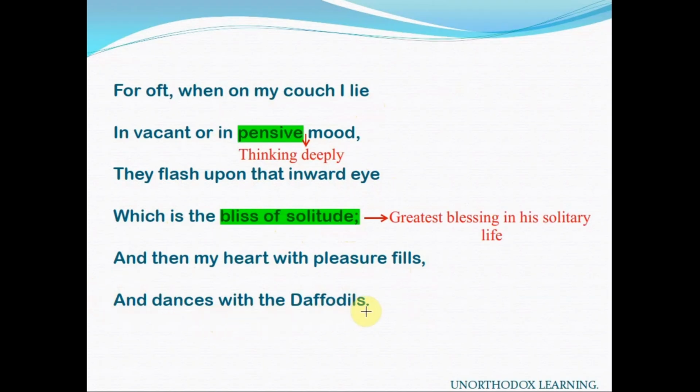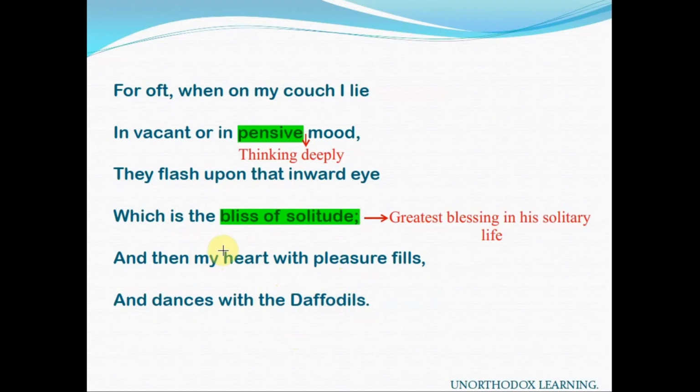Now, the poet says, first of all, he questions himself what wealth he has gathered by looking at this beautiful sight of daffodils. He did not realize that indeed he was collecting a great wealth in his mind with the memory of this delightful vision. And later on he realized that he had obtained a great treasure of joy and happiness. Bliss of solitude means greatest blessing in his solitary life. What is that greatest wealth? The wealth refers to joy, pleasure, happiness and peace that the poet gets with the beautiful sight of golden daffodils.